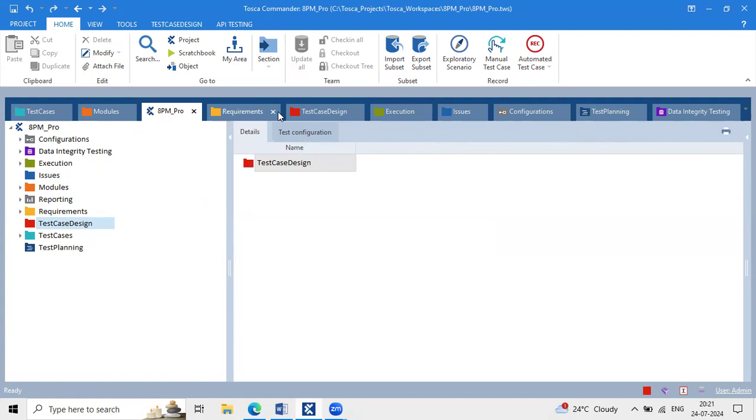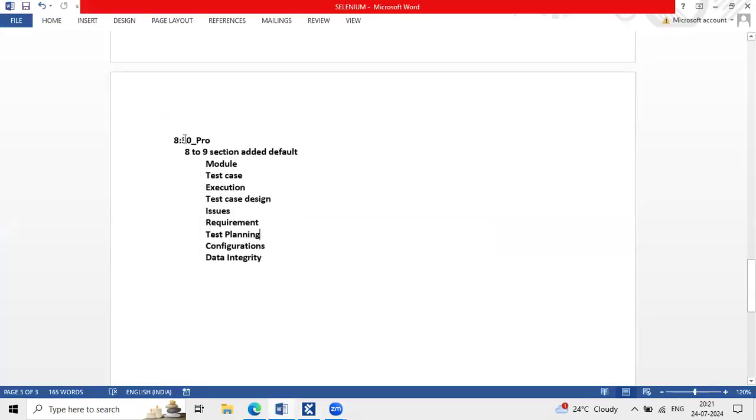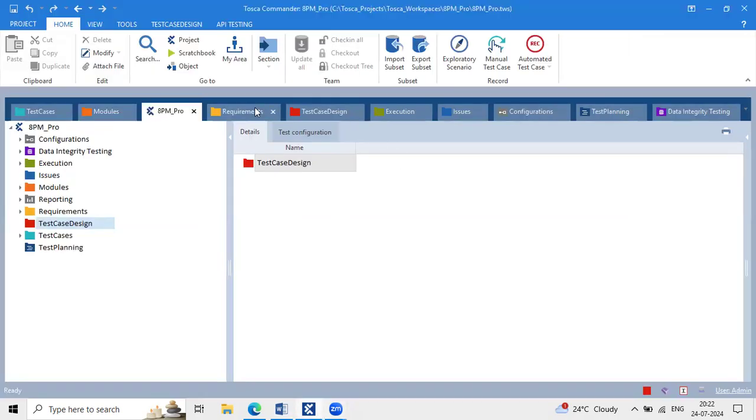Totally how many sections are available for the Tosca project? 9. Okay, 8 to 9. So why I mentioned 8 to 9, I'll tell you that. Out of these, if I want to choose only the 6 sections I need, can we keep that, or do we definitely have to keep all 9 sections? Not compulsory. If you don't want these sections, you can directly close them. If you close these sections, that is also fine.